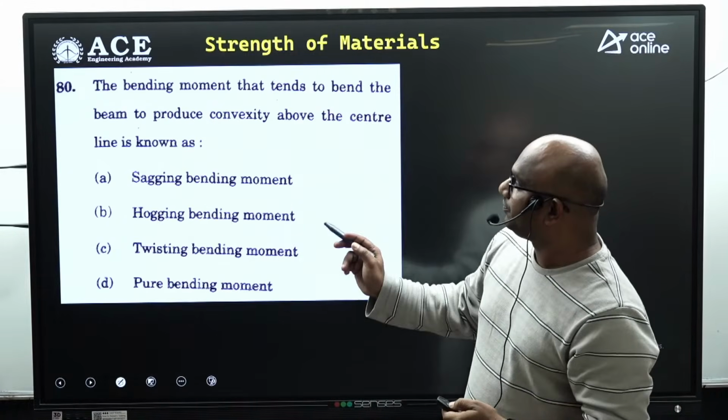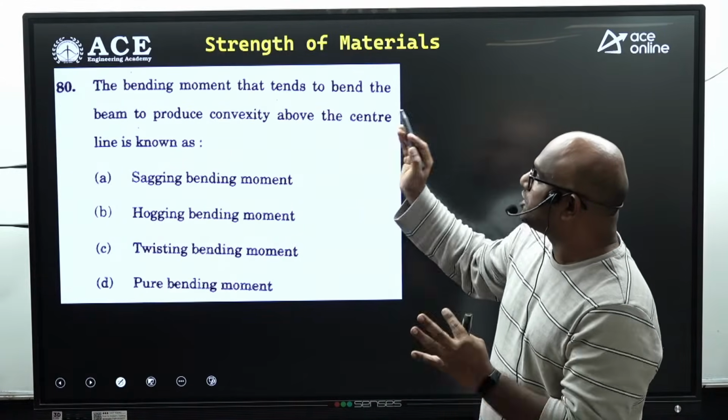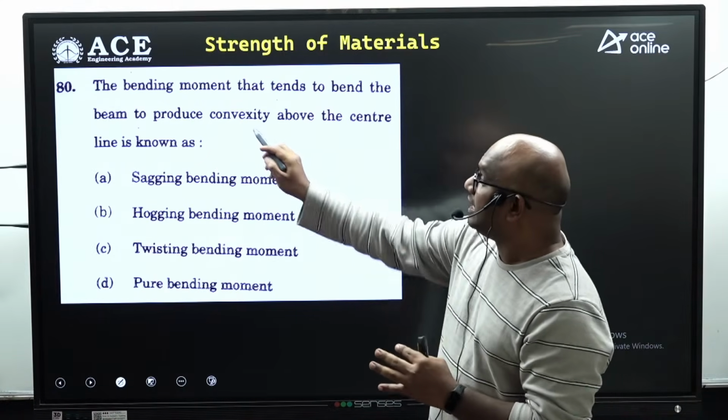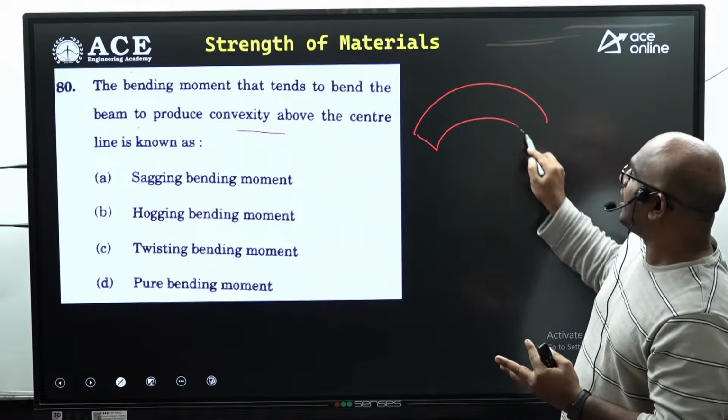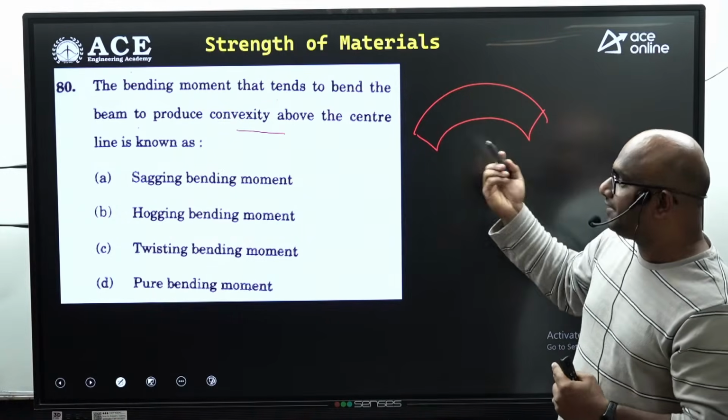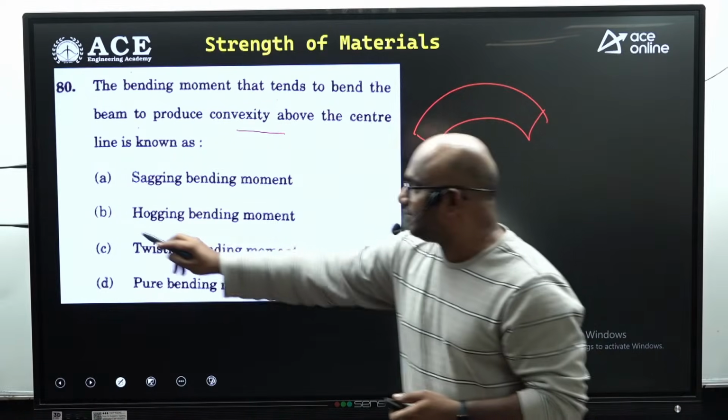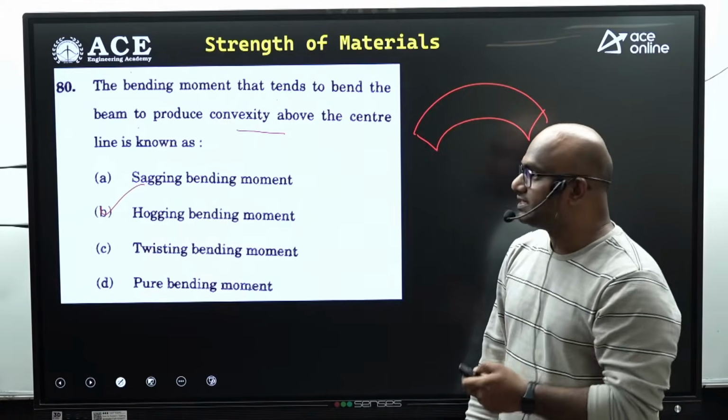Coming to the third one, the bending moment that tends to bend the beam to produce convexity upward. This is the convexity upward, guys. Convexity upward means it is called what type of bending moment, guys? Hogging bending moment. I hope this is clear.